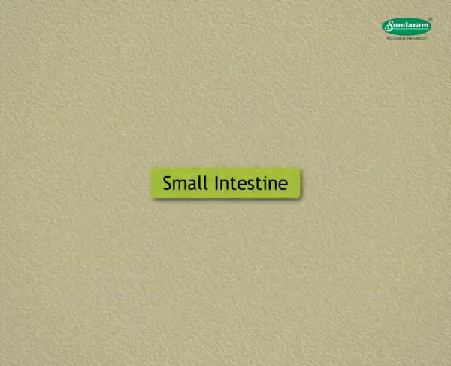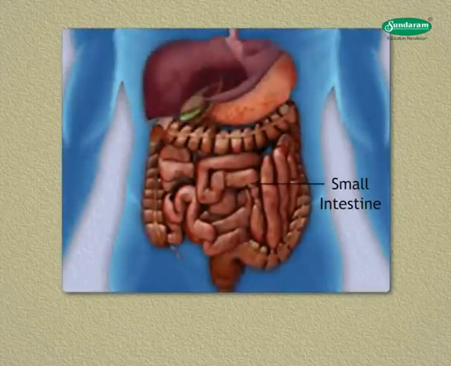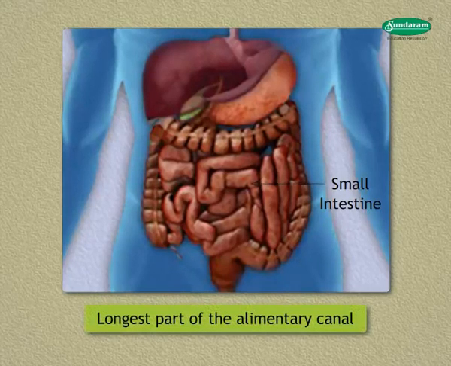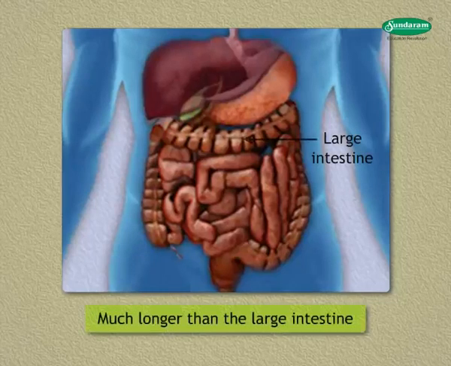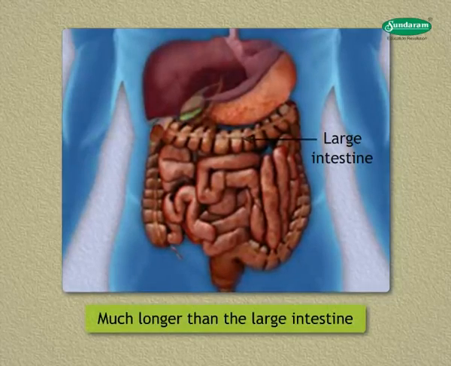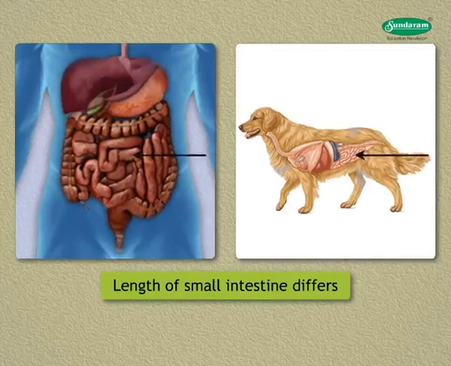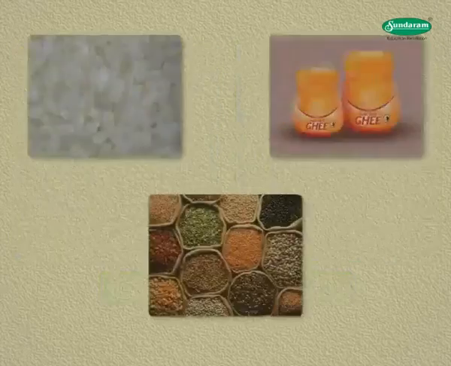Small intestine. The small intestine, about 5 to 6 meters, is the longest part of the alimentary canal, fitted into a compact space in the belly by extensive coiling. Although it is much longer than the large intestine, it gets its name from its comparatively smaller diameter. The length of the small intestine differs in various animals depending on the food they eat.